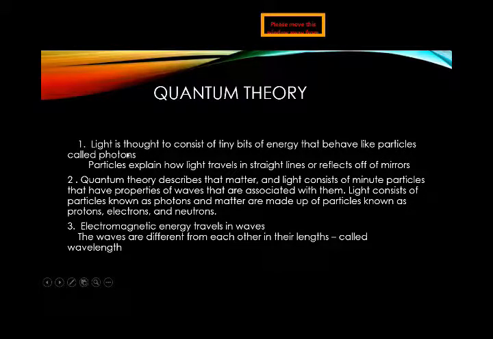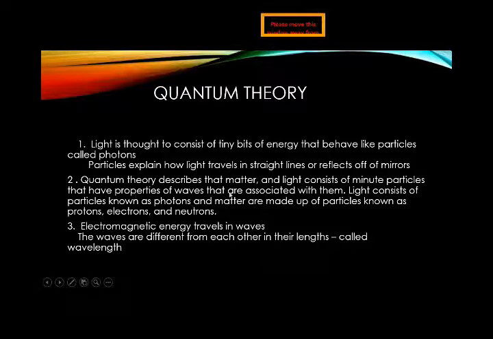We have discussed what photons are. Photons are massless particles, or we can say they are the basic unit of light. Particles explain how light travels in a straight line or reflects off a mirror, just as reflection occurs in sound waves. Similarly, reflection also occurs in a wave. Now, the particles behave like the reflections that occur in a mirror.